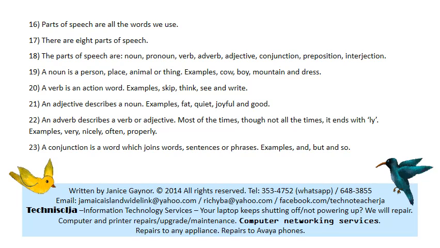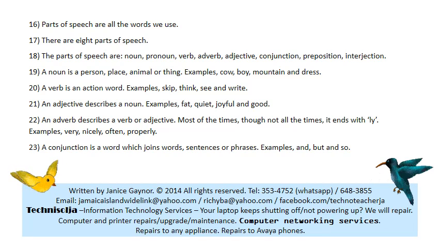A conjunction is a word which joins words, sentences, or phrases. Examples: and, but, and so. The car and the bus.